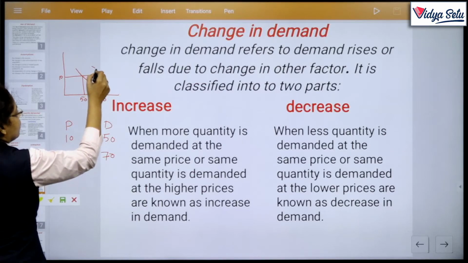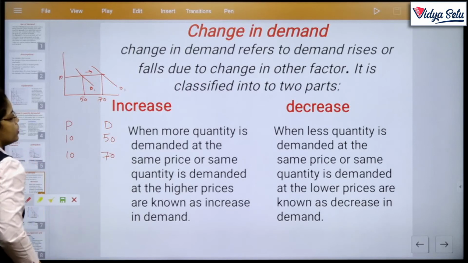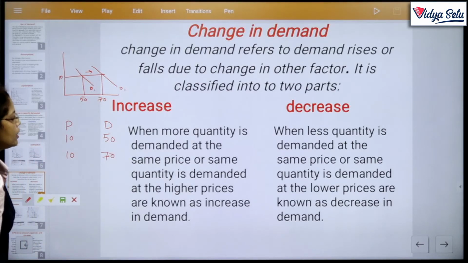Demand and D1. Why is this new curve formed? Because there is a change in demand due to other factors.